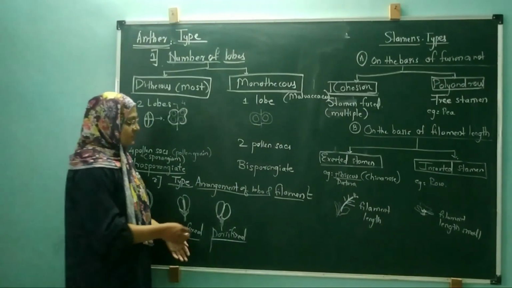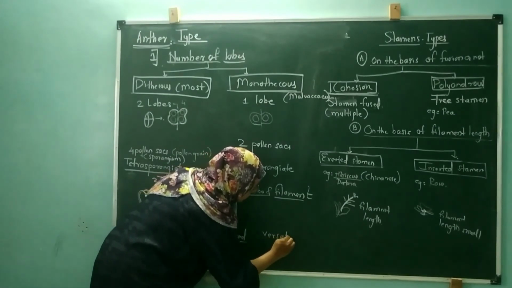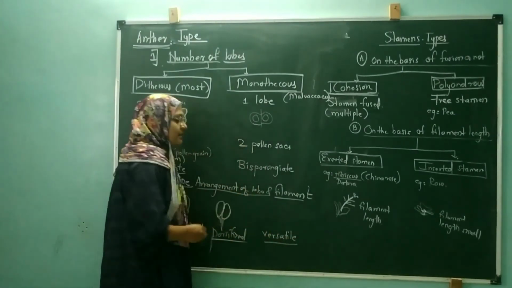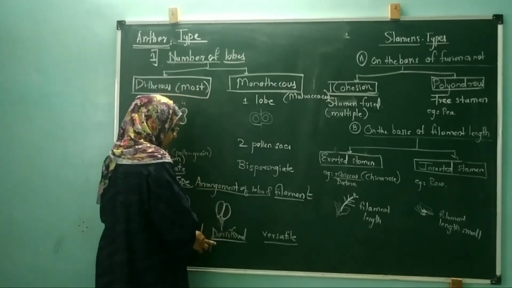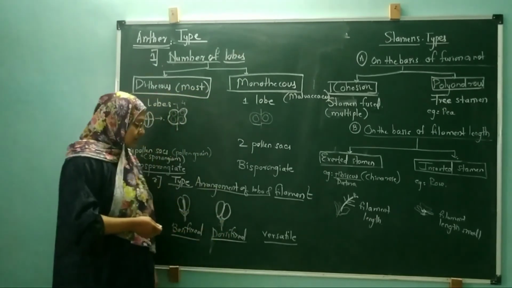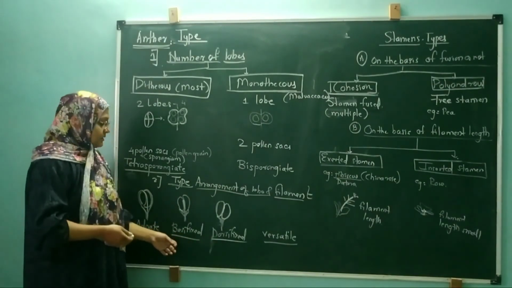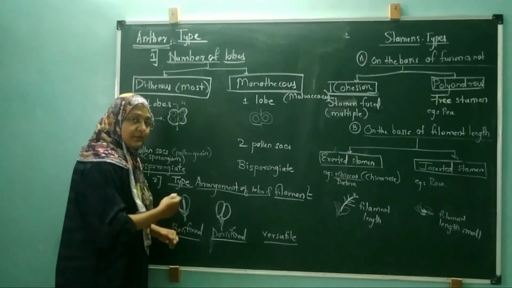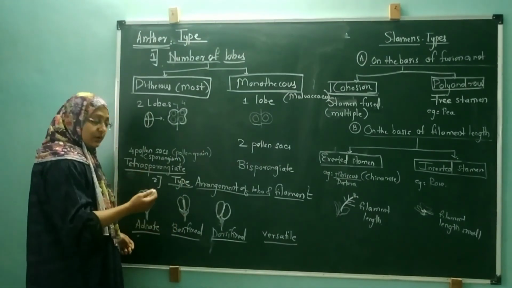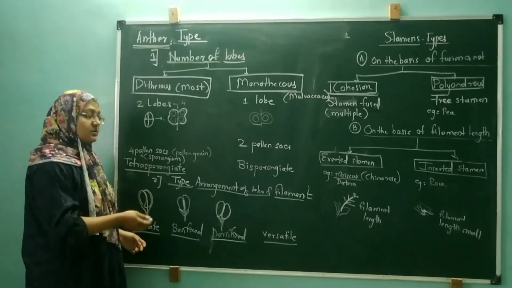And the next arrangement is called the versatile kind of arrangement. Versatile you can observe in the China rose. Dorsifixed you can observe in Datura. In basi-fixed, Michelia and sunflower, these kinds of basi-fixed are observed. And the adnate type you observe in Pisum sativus or Allium cepa. This adnate kind of arrangement was observed.